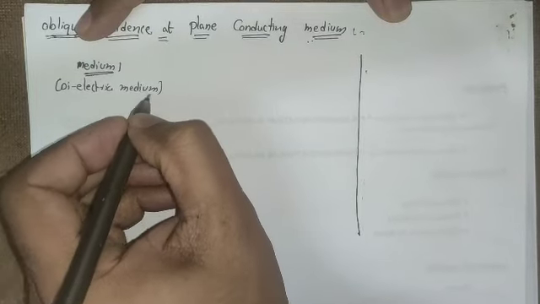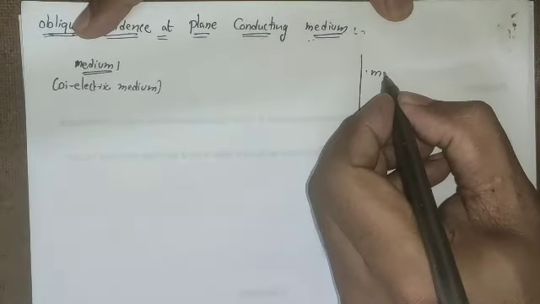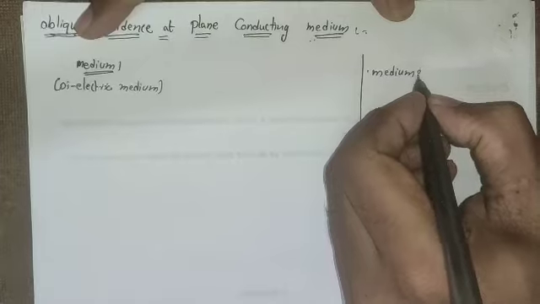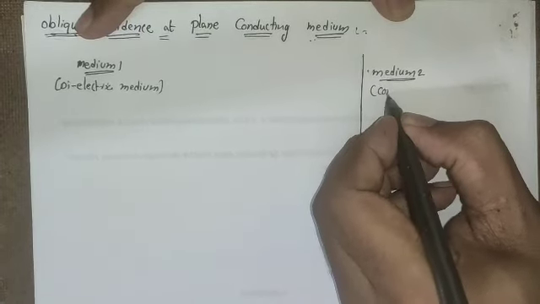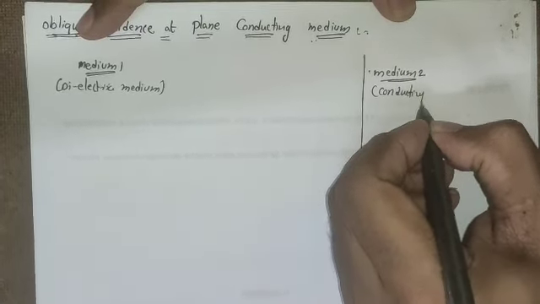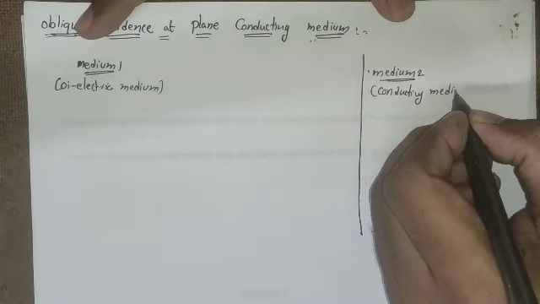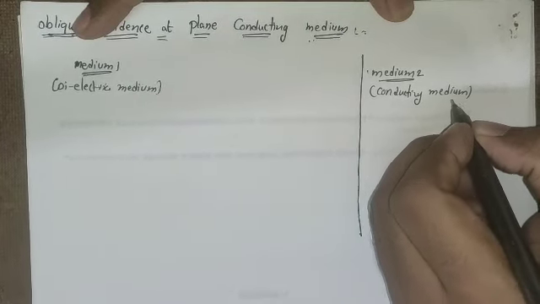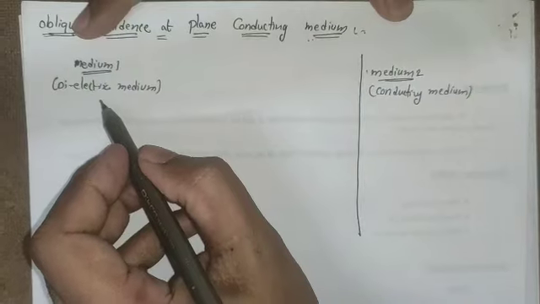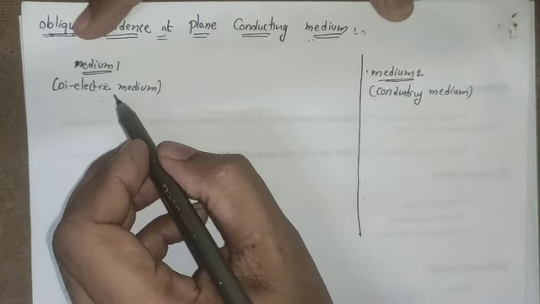Medium 1 is the perfect dielectric medium. Medium 2 is the conducting medium, which contains a large number of charge carriers, whereas the dielectric does not contain any charge carriers.